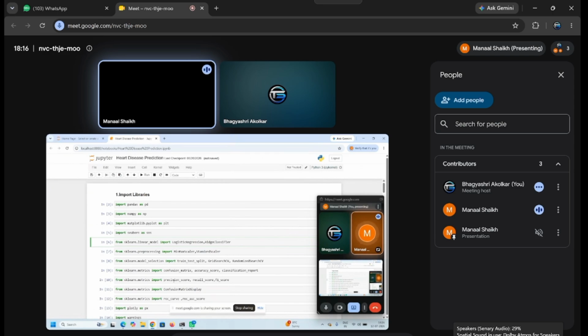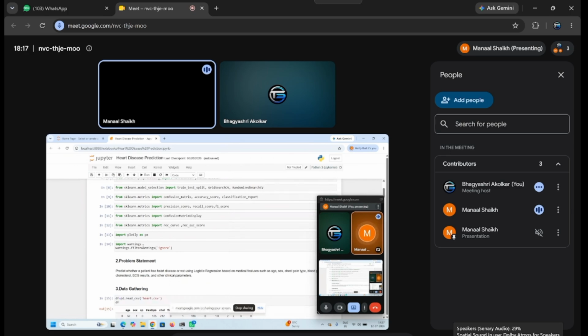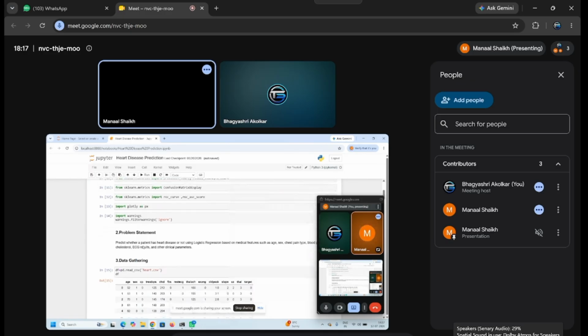Okay, the first step is importing the libraries. So all the necessary libraries I've imported: pandas and numpy for data cleaning and manipulation, matplotlib and seaborn for data visualization, logistic regression for training the data to create the model, and all those other libraries are for checking the accuracies, precisions, recall, etc. And even warnings are imported just to ignore unnecessary warnings.